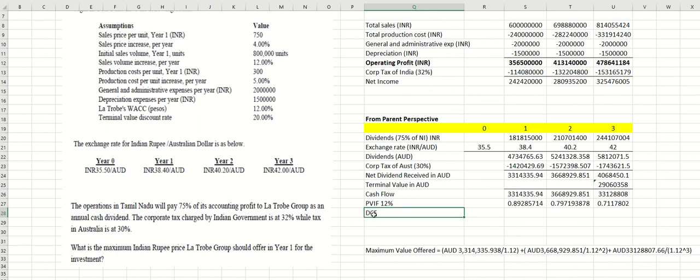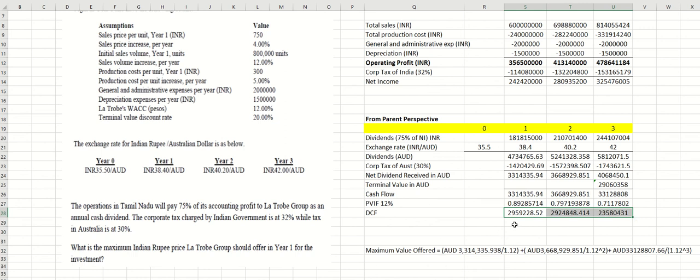So here is the discounted cash flow. This amount times this amount, how much will you get? You'll get this. After you calculate the discounted cash flow, you have to add everything in order to get the maximum value.